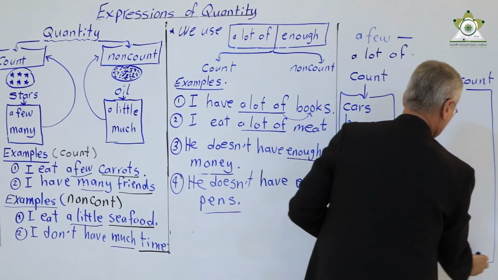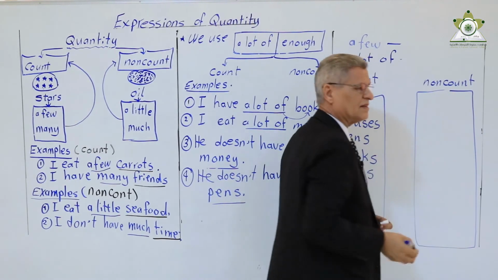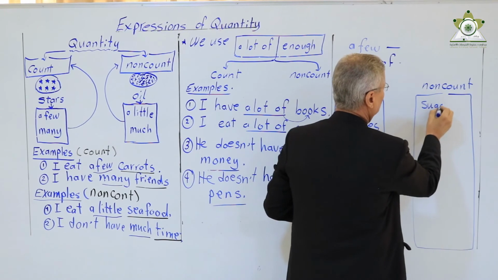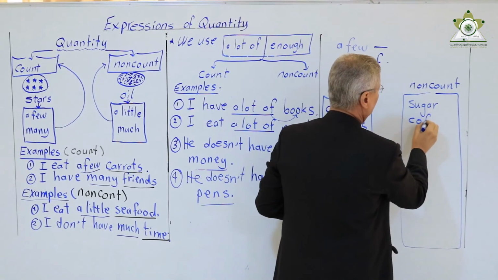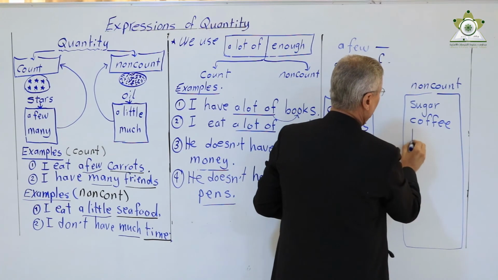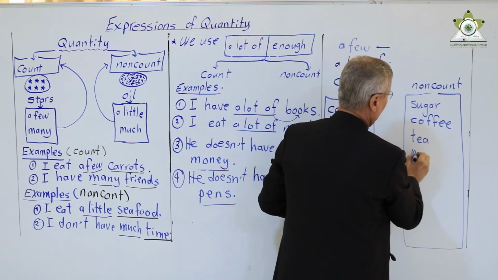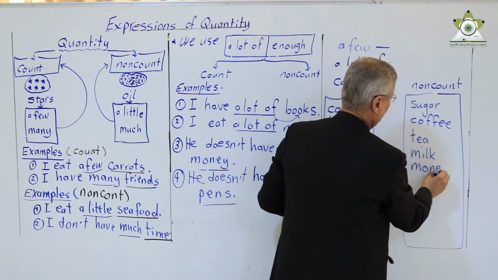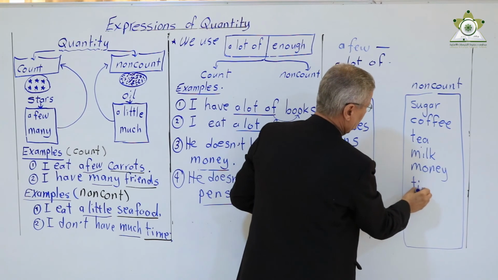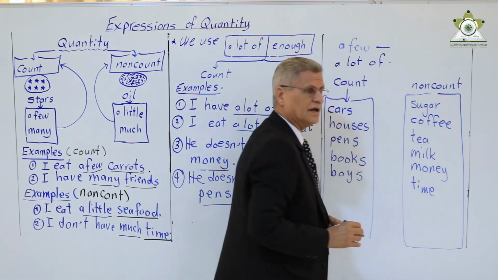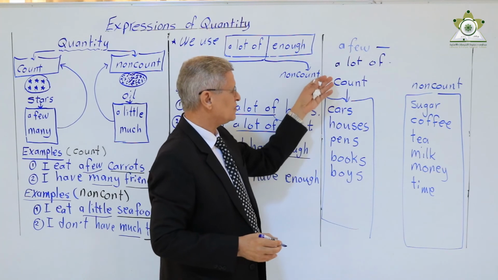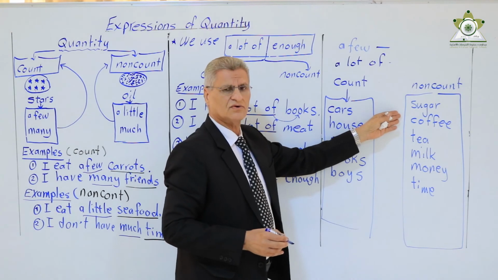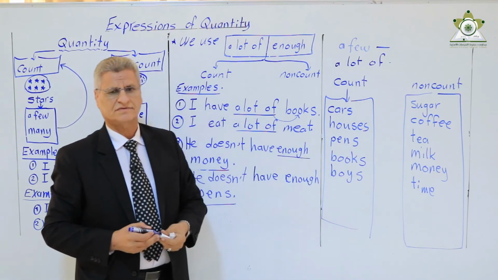Example for non-count. Non-count means the amount, like sugar, coffee, tea, milk, money, time. These words are called non-count.